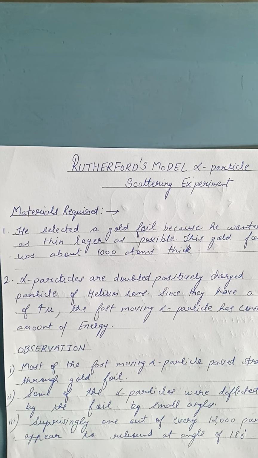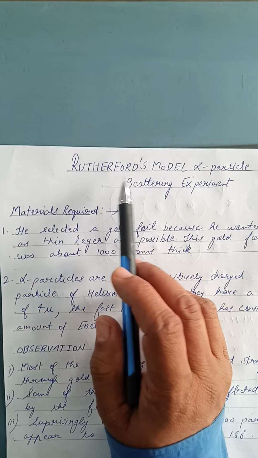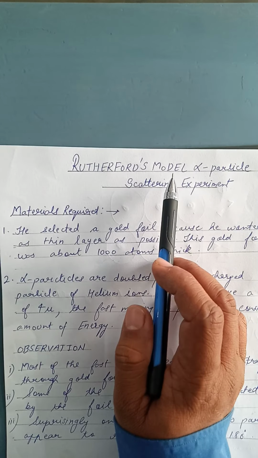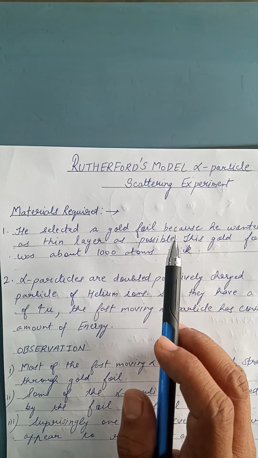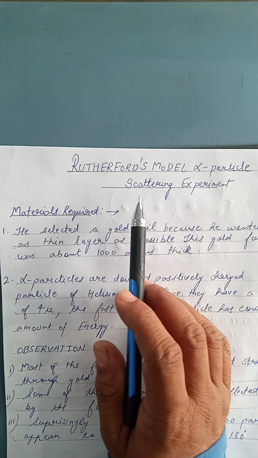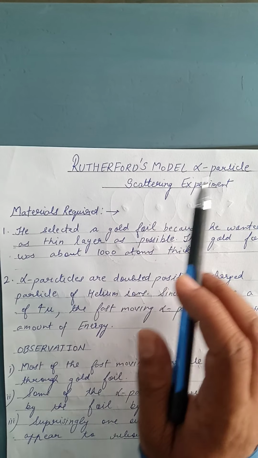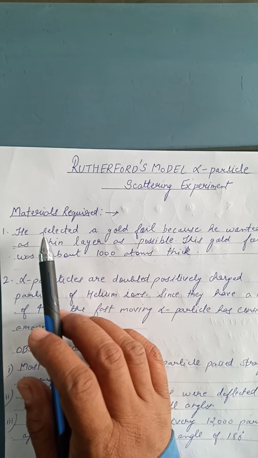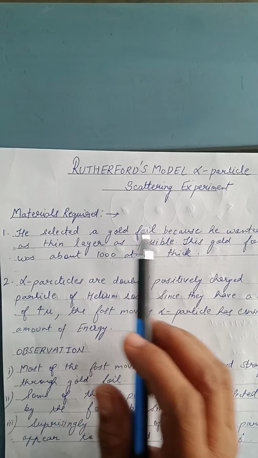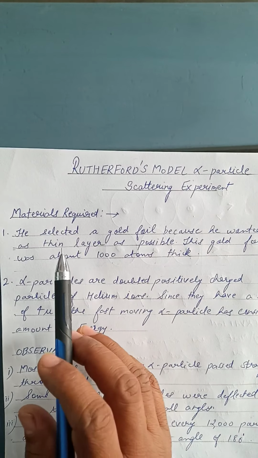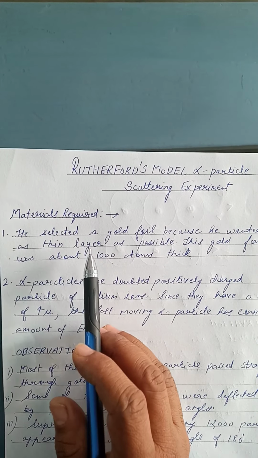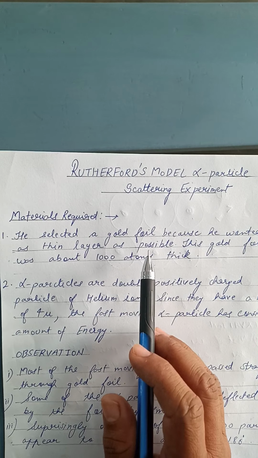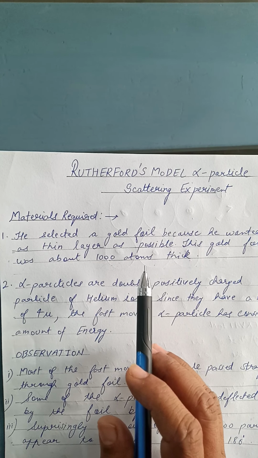Good morning, students. Today we are doing the next topic, Rutherford model. In the previous class we discussed the Thomson model. Today we are discussing what the Rutherford experiment is and what an alpha scattering experiment is. Rutherford selected a gold foil. Why did he select the gold foil? Because he wanted to convert the gold foil into a layer as thin as possible, which is about 1000 atoms thick.